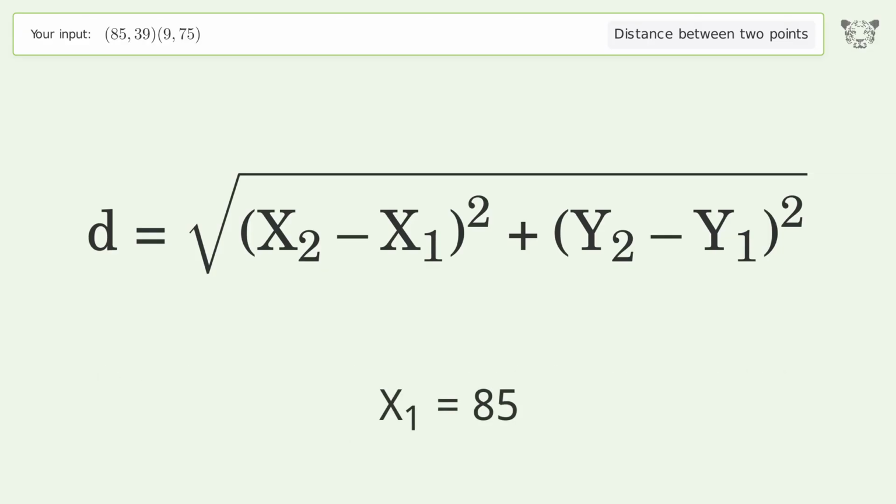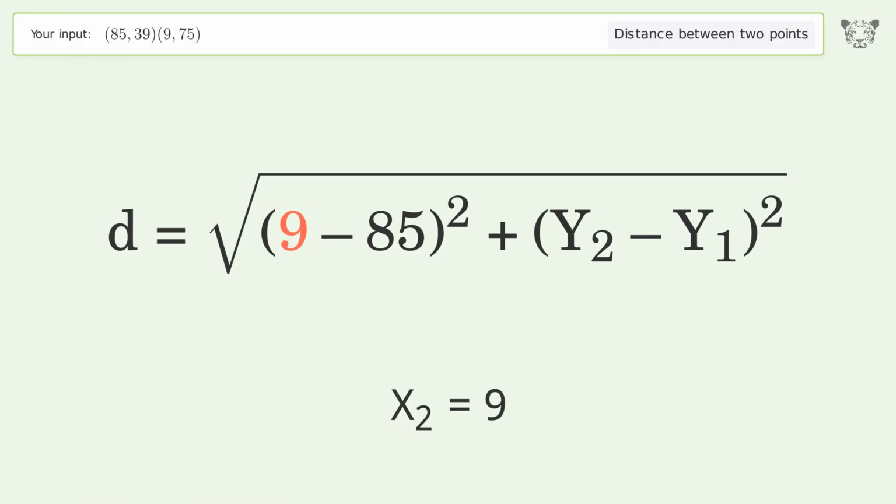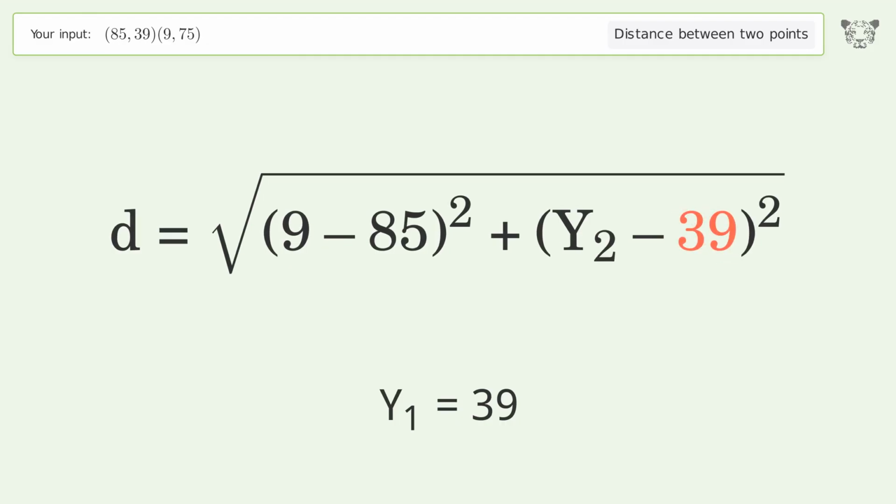x1 equals 85. x2 equals 9. y1 equals 39. y2 equals 75.